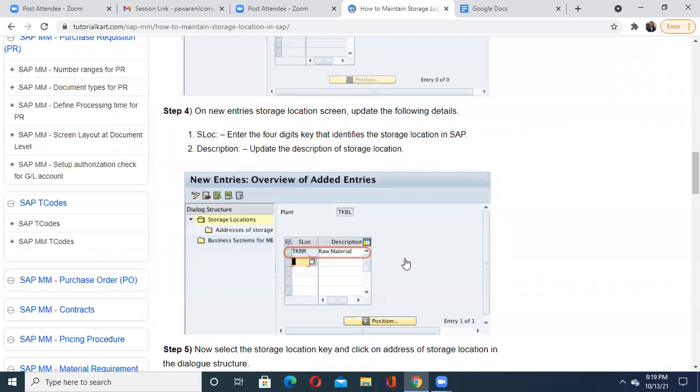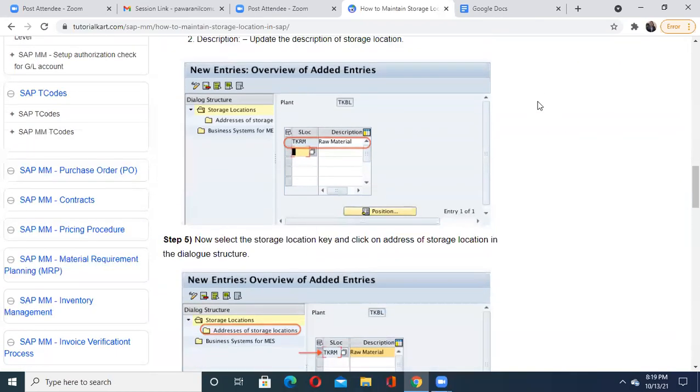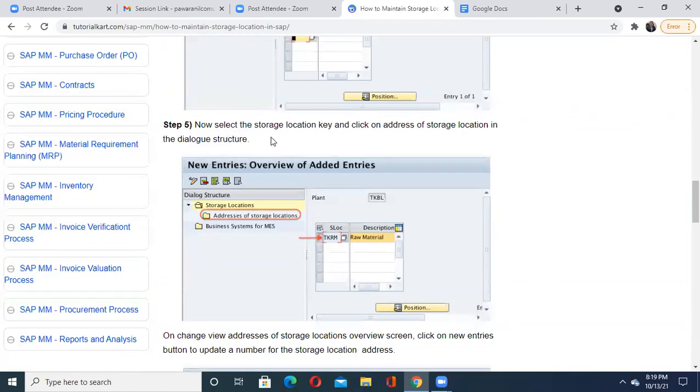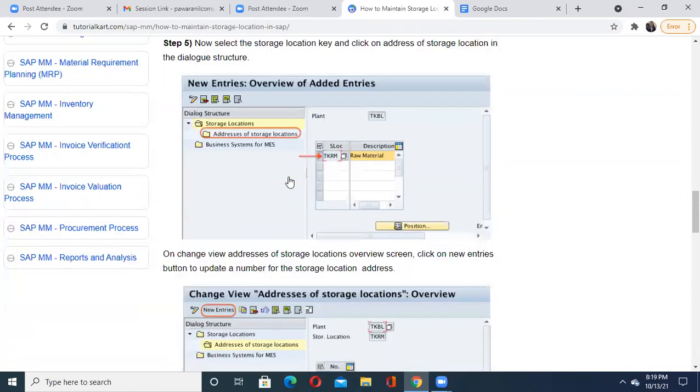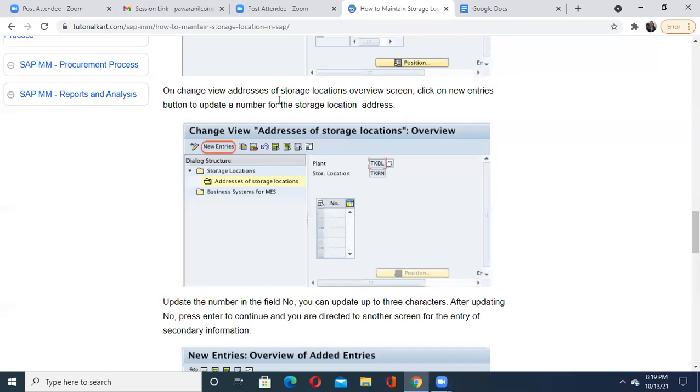This is the point. Then you have to just update the description of your storage location. Once you do that, select the storage location, click key, and click on address. So you'll be able to give the address there. After that, once you click on address of storage locations, you have to click on new entry.